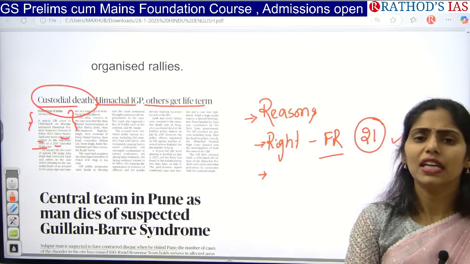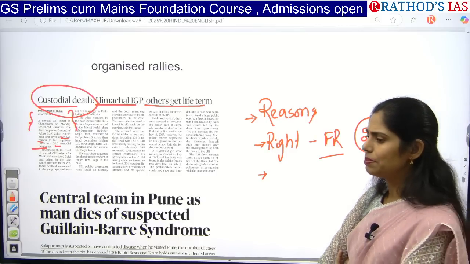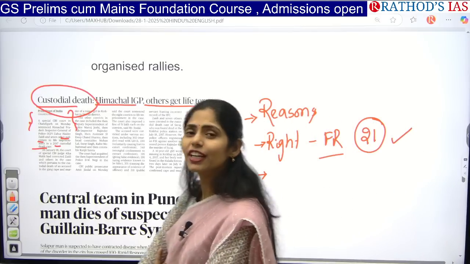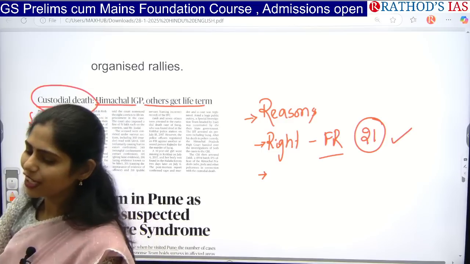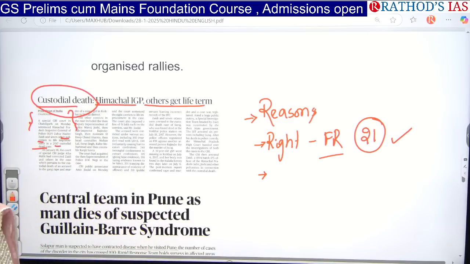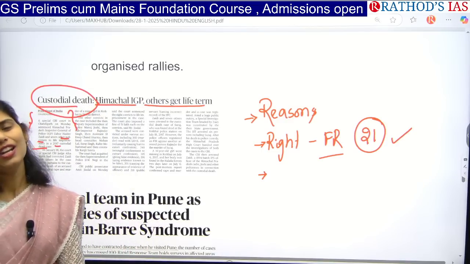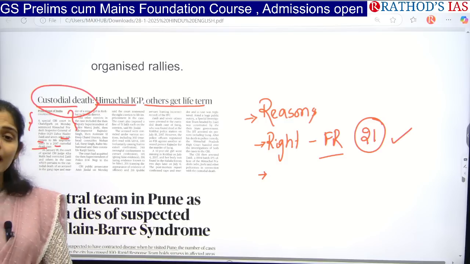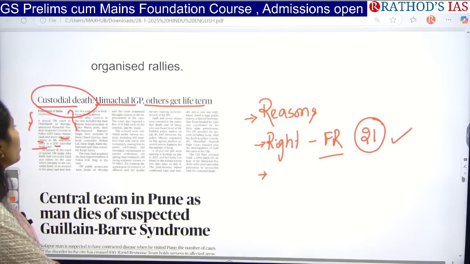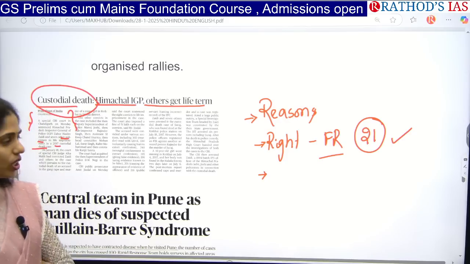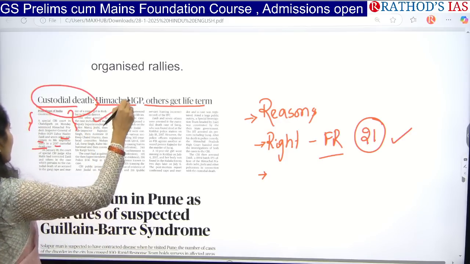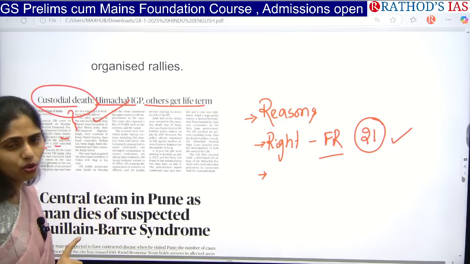If you are keeping service preference 1 as IPS, you will surely get a question regarding what is your opinion on encounters and what is your opinion on custodial death. There you may get a question like what measures can be taken by the government of India to control this custodial death. One measure that we can say practically is, yes, we have the CBI court now